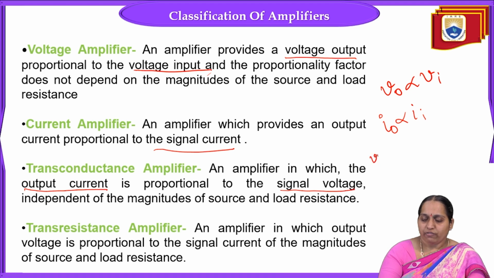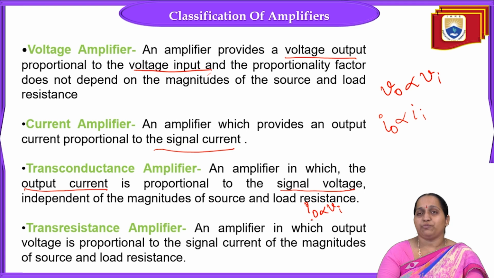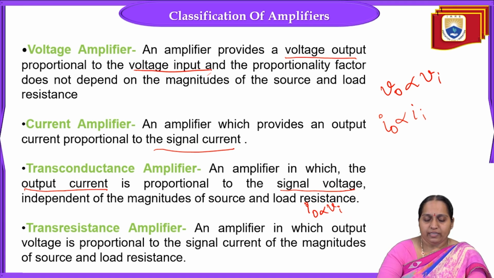That is, output current I0 is proportional to signal voltage Vi. Output current is proportional to input voltage. Then the transresistance amplifier, an amplifier in which output voltage is proportional to the signal current. That is, V0 is proportional to input current.